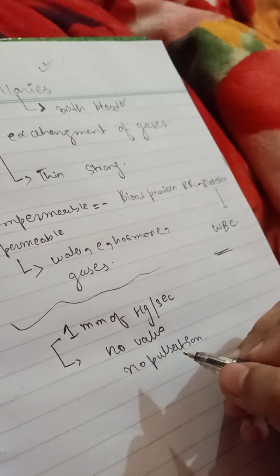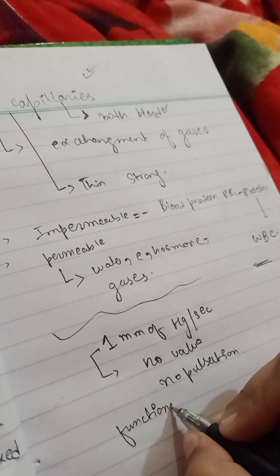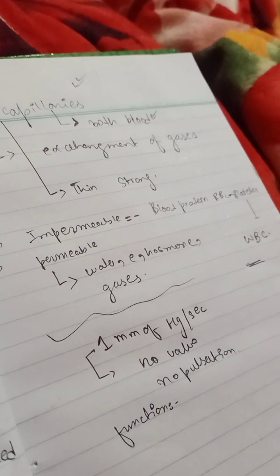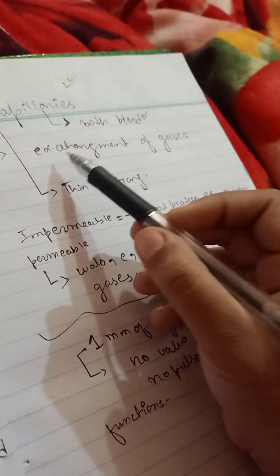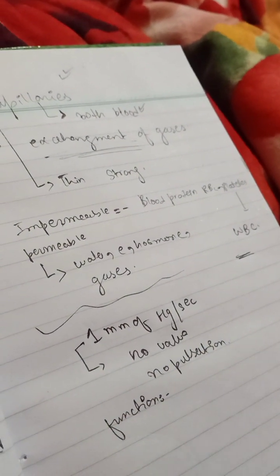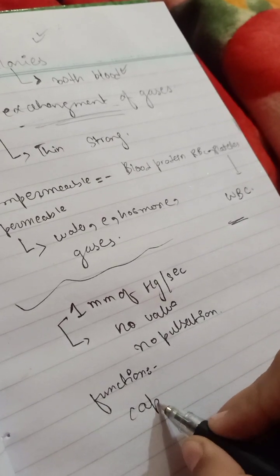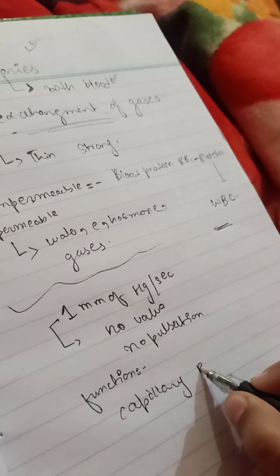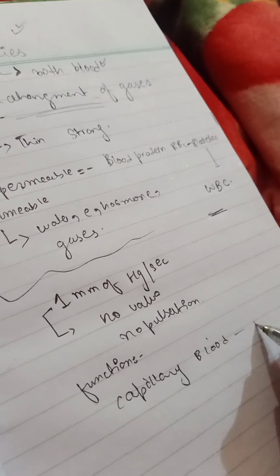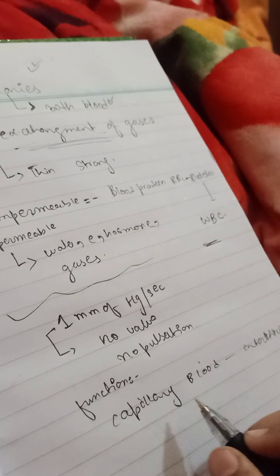Okay, so if we talk about the function of the capillary, I have just told you about 2 minutes ago, this basically works for the exchange of gases. So we can write here that the function of the capillary is the exchange of gases and nutrients, from the capillary blood to the interstitial fluid, in direct contact with the interstitial fluid. This is tissue fluid. Okay, so the gases basically are exchanged between the capillary and the interstitial fluid.